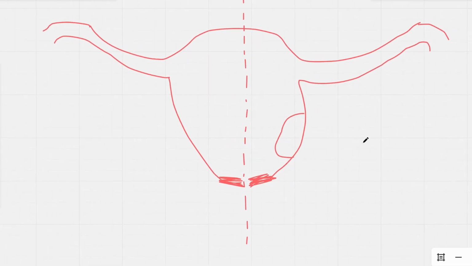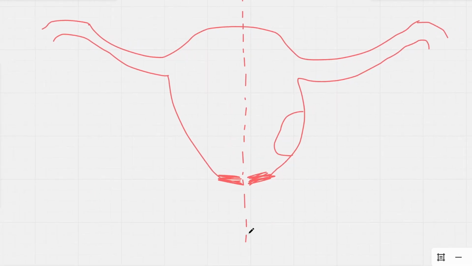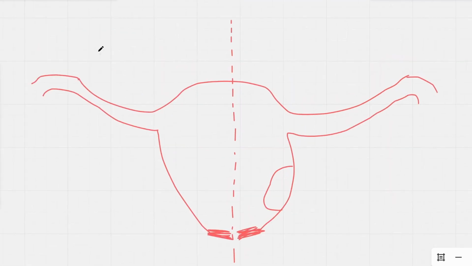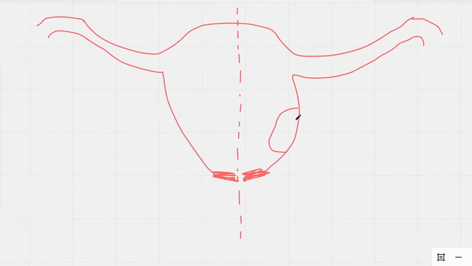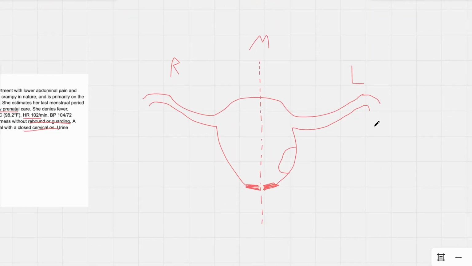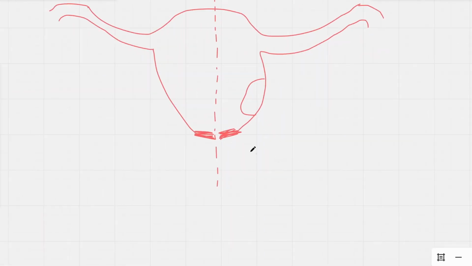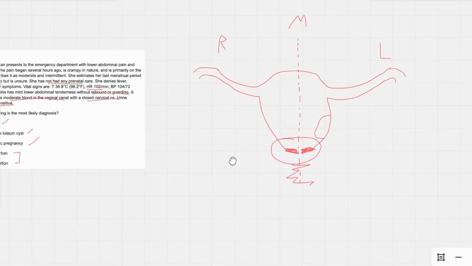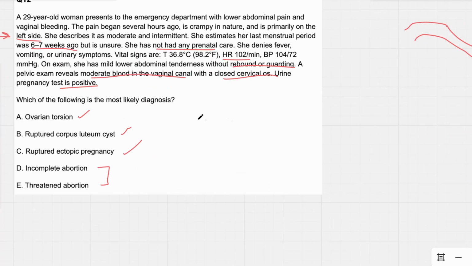All right, here's our incredible potato uterus. I'm really good at drawing potatoes, apparently. This dashed line is midline. We said left. So we got our patient's right and our patient's left here. Let's say we had an intrauterine pregnancy. This is midline right here. So how would that present with unilateral pain? It wouldn't. So yes, you could have the closed cervical os. You could have blood in the vaginal vault. You could, but it's probably not going to present with unilateral pain.